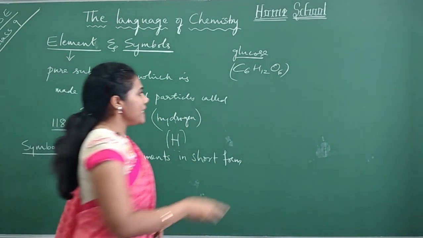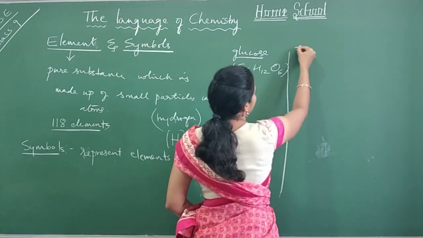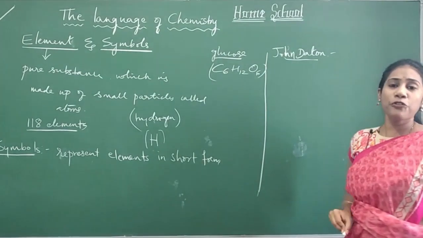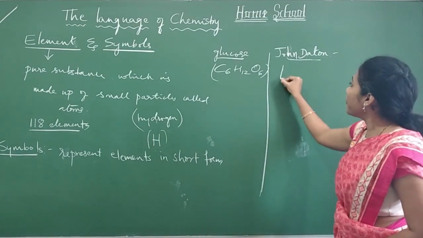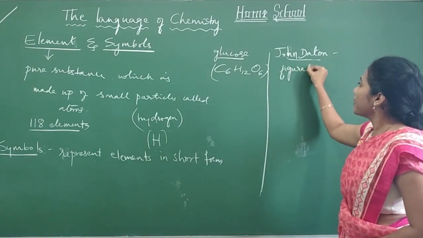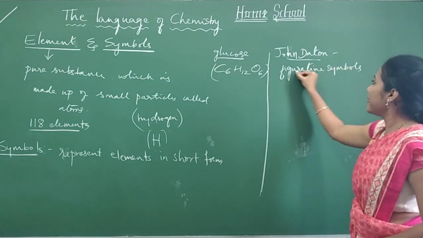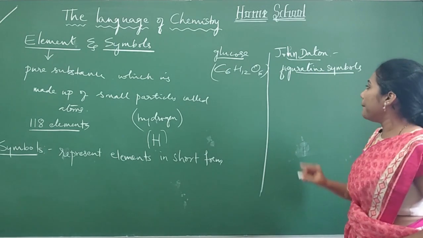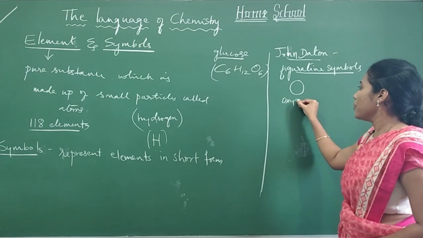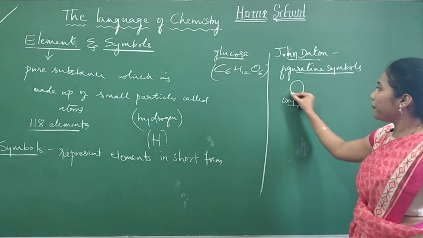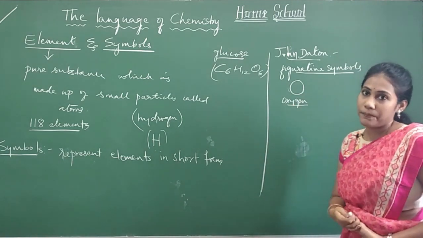First and foremost, there was a person called John Dalton. He used figurative symbols to represent the elements. For example, he used this symbol for oxygen: according to him, if you just put one circle, it means the element oxygen.